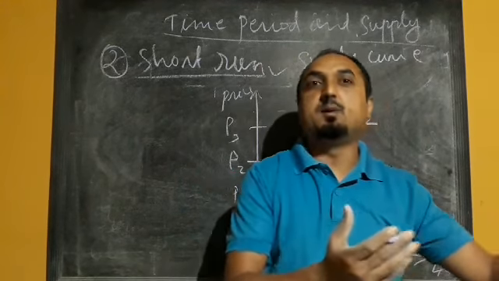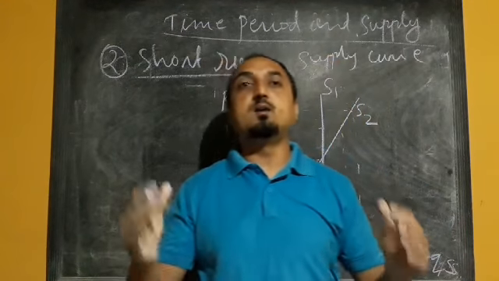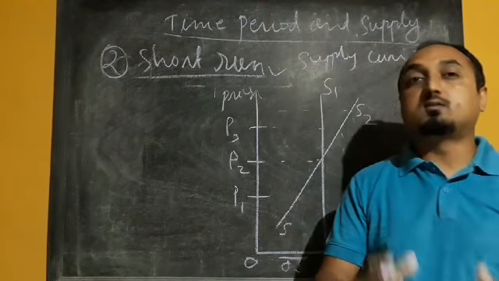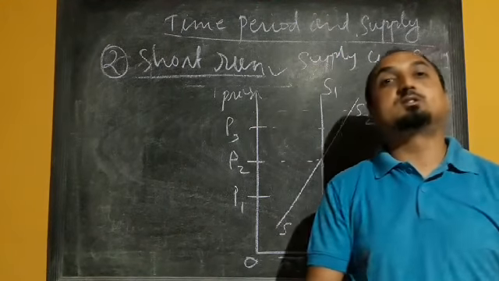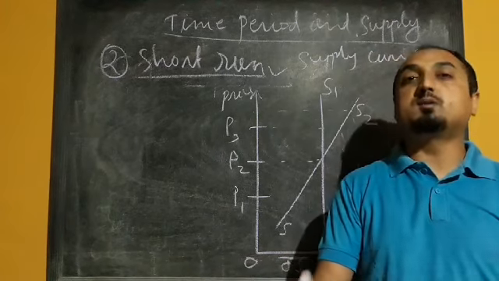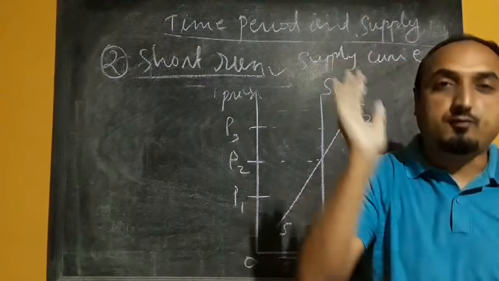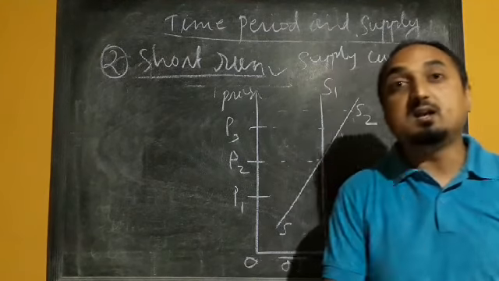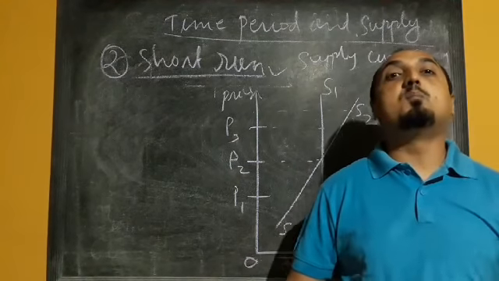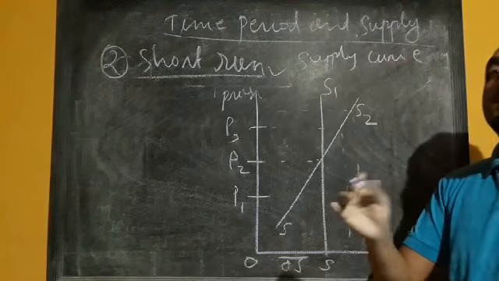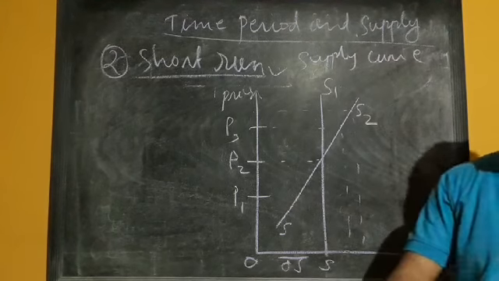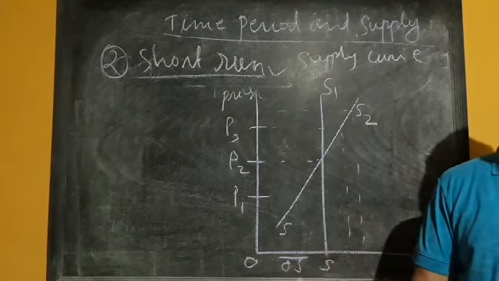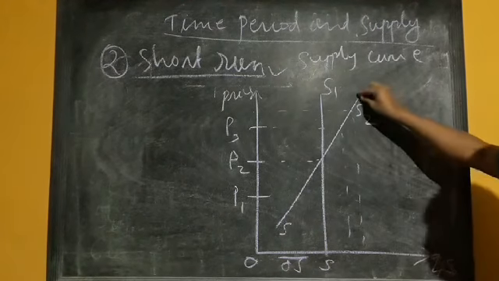As we have seen in many factories, if the plant size is small and it is not possible for a plant to increase the number of machine equipment, what they are doing is, whatever number of machines they have, whether 5 or 10, they are continuously utilizing those 10 machines by increasing the number of workers or dividing the workers into morning shift, evening shift and day shift. So in that way they can expand the production. So that is the case of short run.